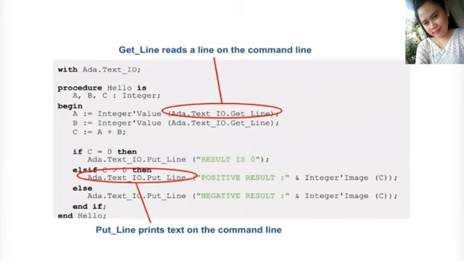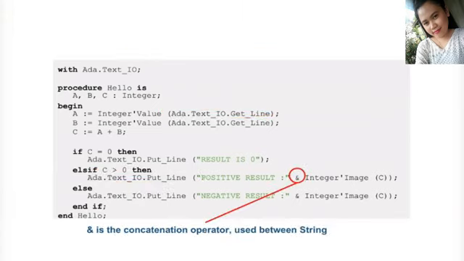In order to interact with the console, we will need to use a library unit in Ada. The standard library unit that provides access to input-output on the console is called Ada.Text_IO. In order to use it, I need to declare a dependency between my program and this library unit. This dependency is introduced by the reserved word with at the beginning of the program, followed by the name of the library unit, in this case Ada.Text_IO.